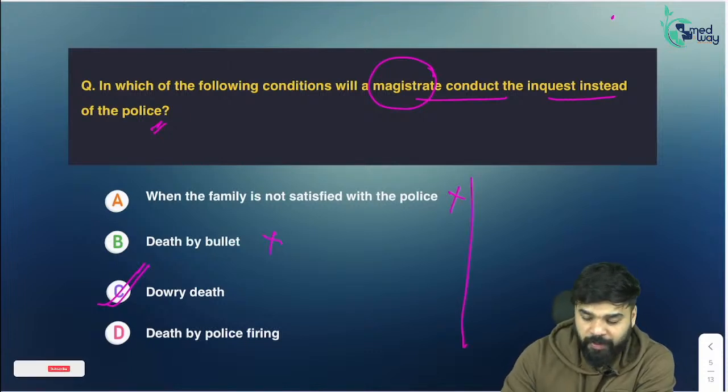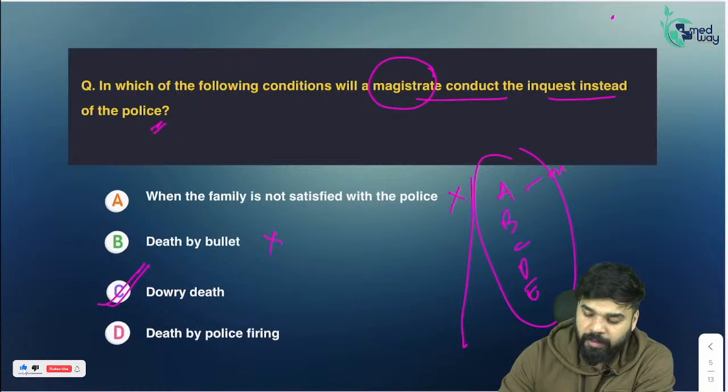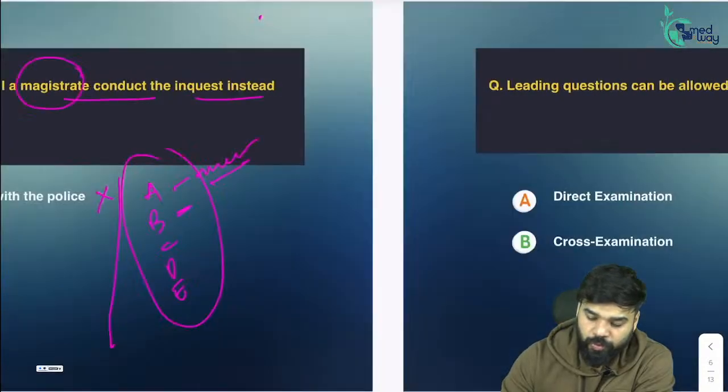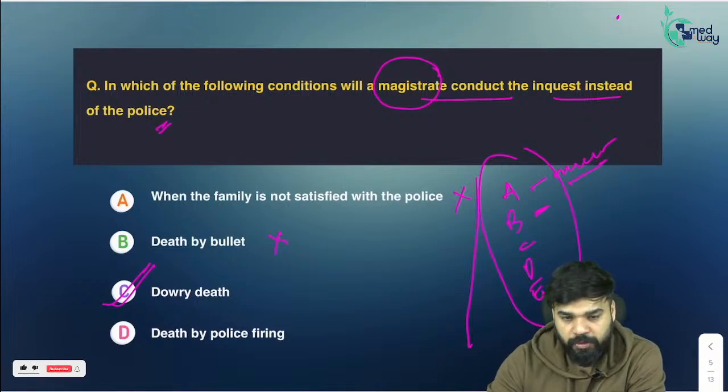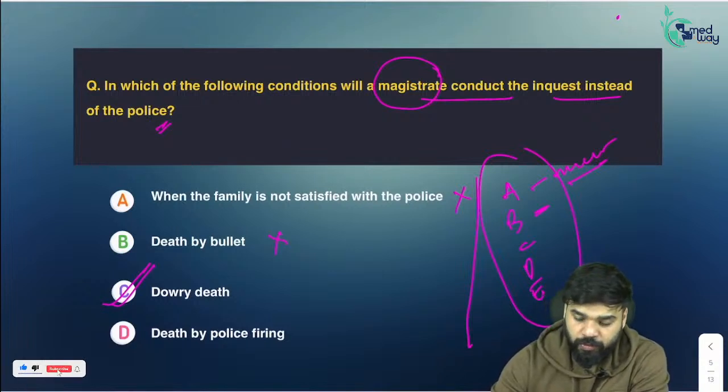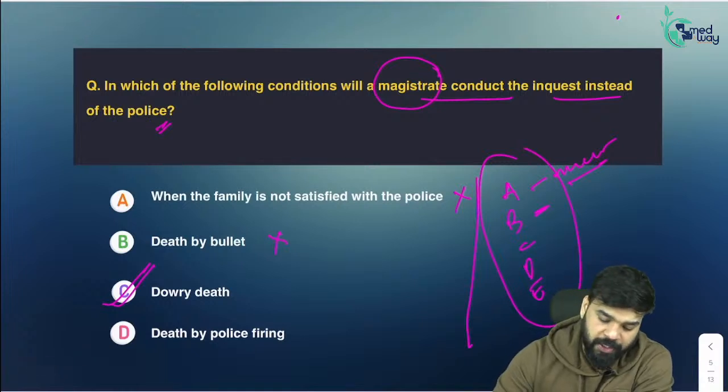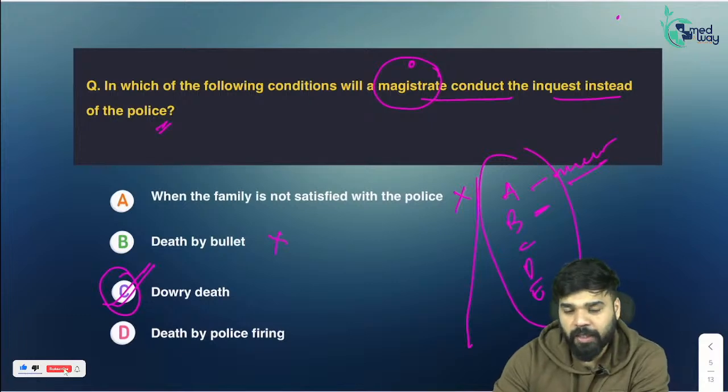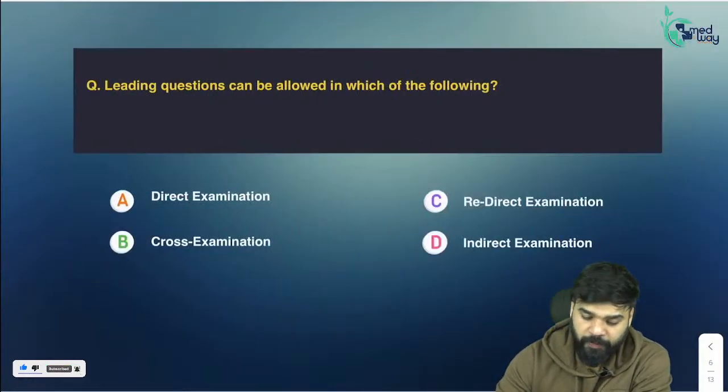I've told you in my class also where we can conduct magistrate inquest. A, B, C, D, E, there was mental asylum death. Then I've told you in the theory also, so you can go through it. So the option to this question which is correct is dowry death. Magistrate will conduct the inquest.